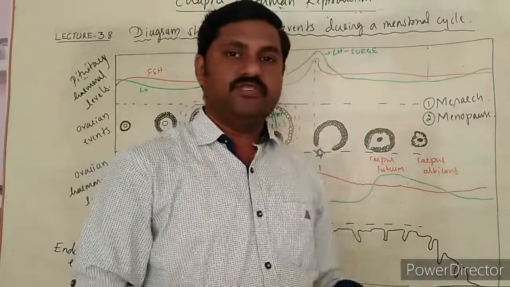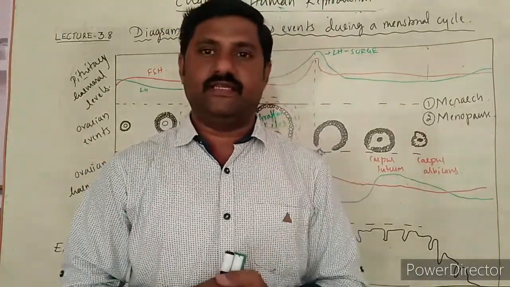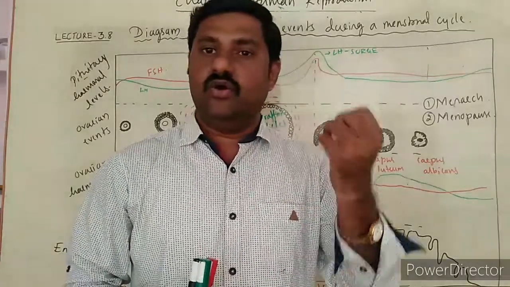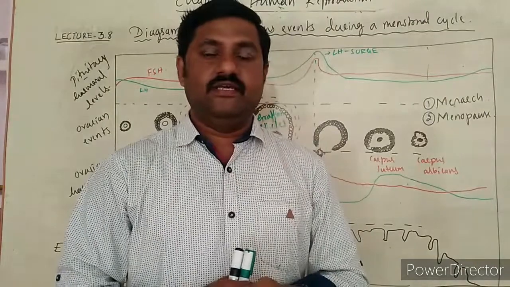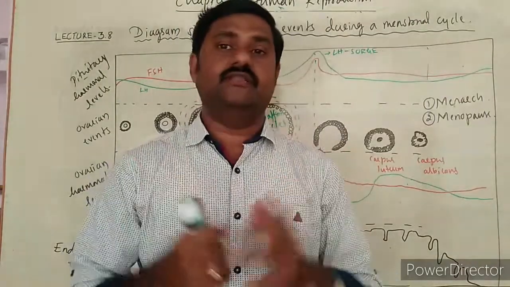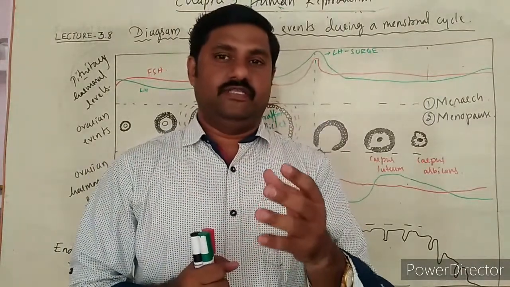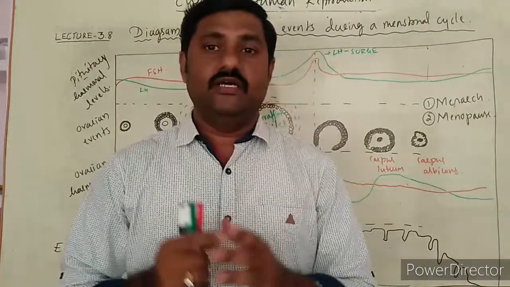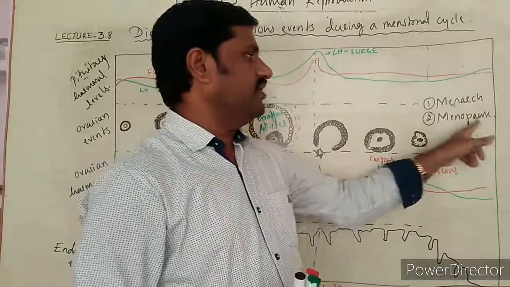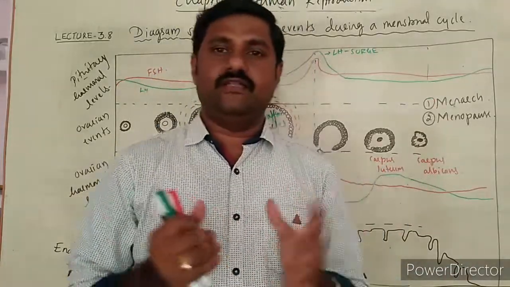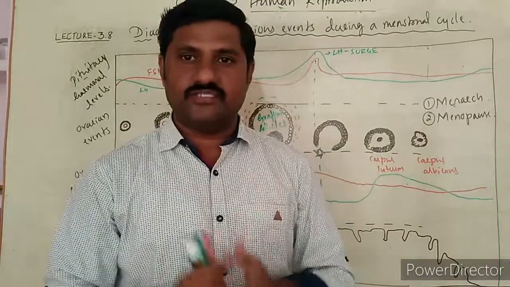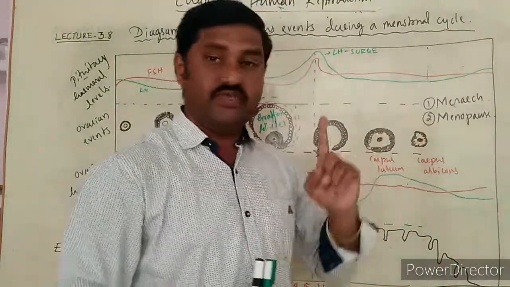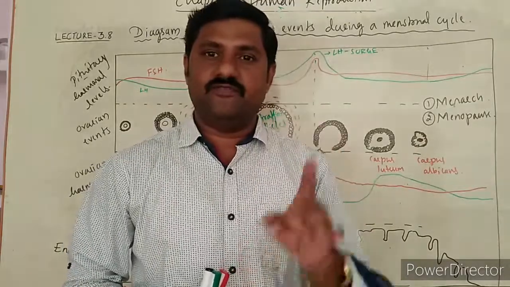For menopause, there are many reasons. The first reason is that there may not be any follicles remaining inside the ovary, right? Also there is a variation in the secretion levels of estrogen as well as progesterone in that woman, which sometimes leads to menopause itself, right? So these are the major reasons or causes for menopause in the woman. These two terms we must remember. They may be asked for 1 mark.